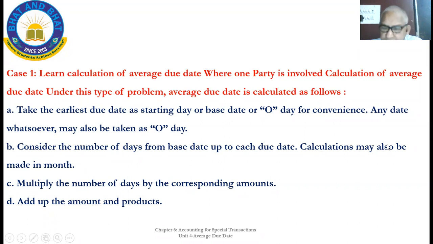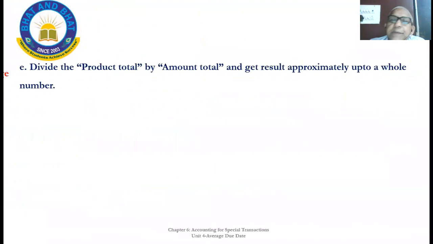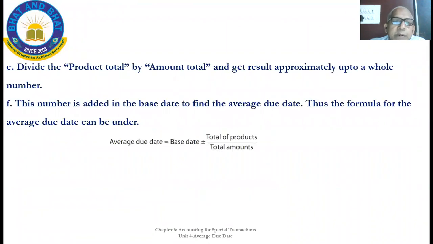Next, divide the total product by the total amount and approximate to a whole number. That's what I told you. If it is 3.5, make it 4. If it is 3.4, make it 3.